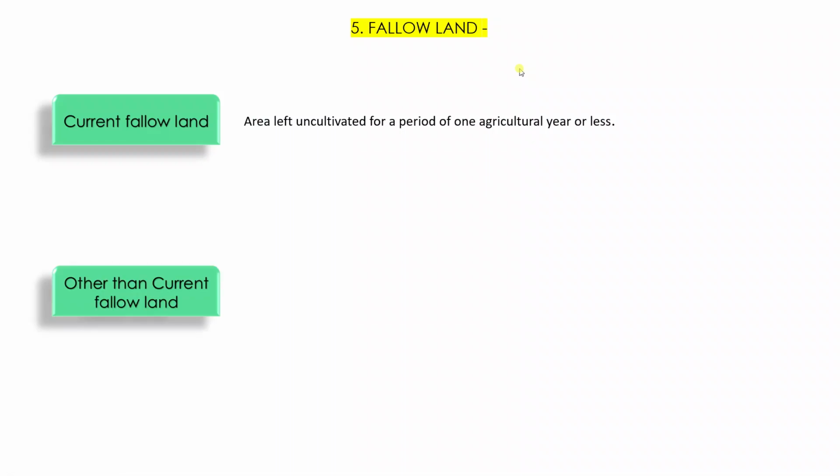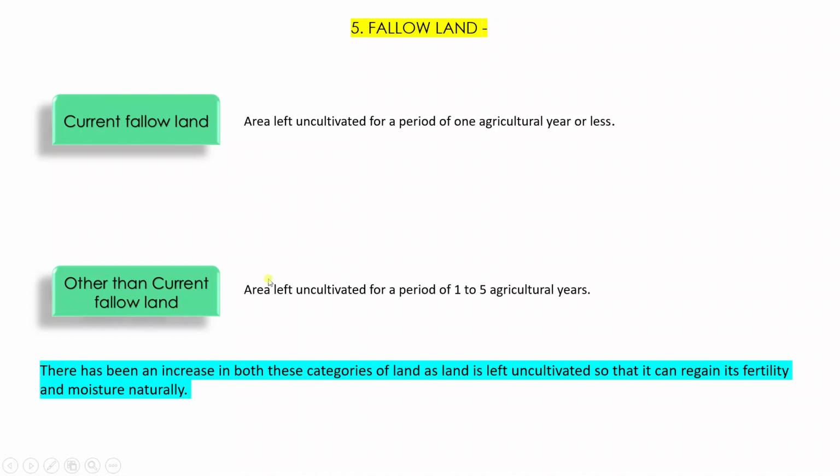Now another type of category is fallow land. Fallow land means area which is left fallow, जिसे हमने छोड़ दिया है, यहाँ पे हम खेती नहीं कर रहे हैं, right? So there are two types of them. One is known as current fallow land, which is left uncultivated for a period of 1 to 2 years or even less than that. And then we have other than current fallow land, that means the area which has been left uncultivated for a period of 1 to 5 agricultural years.